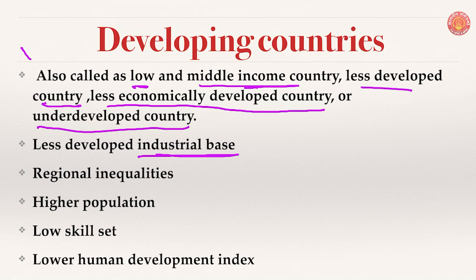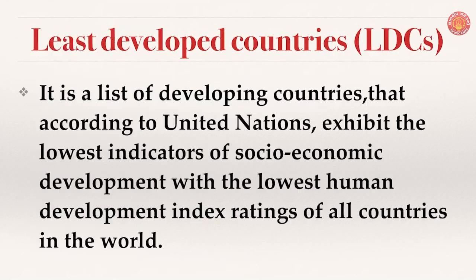Then the developing countries have regional inequalities. We can see in every state also, regional inequalities are there. Certain pockets have higher industrial development, whereas in certain pockets of that particular state, there is no industry, no agriculture, rampant poverty, corruption, malnourishment, and higher health deficiencies. Then the rate of growth of population and overall population is much higher. Low skill set and lower human development index are certain characteristics of developing countries.